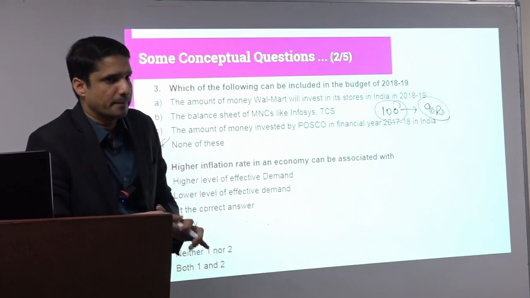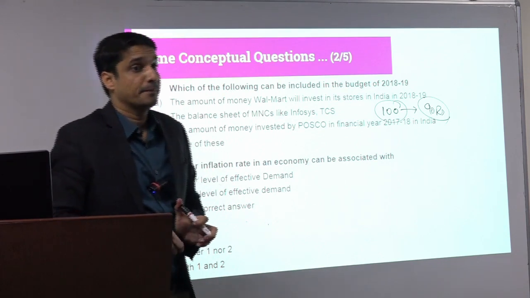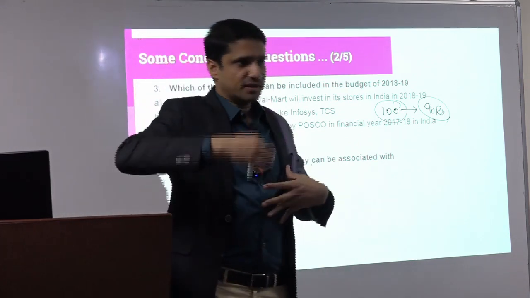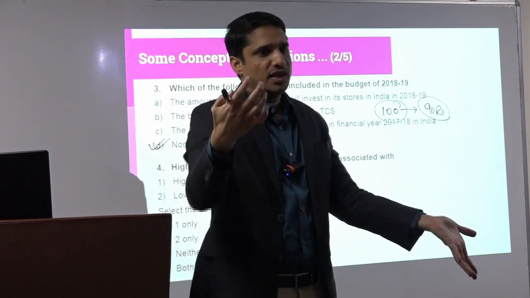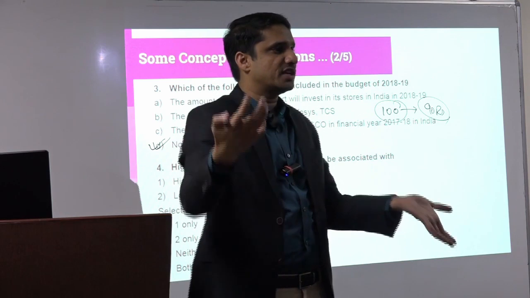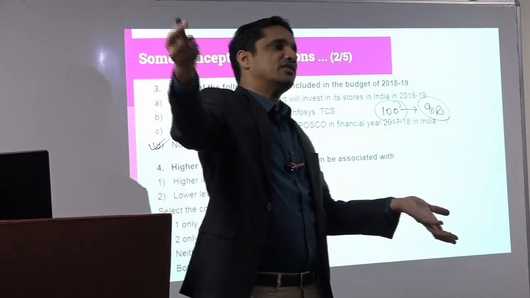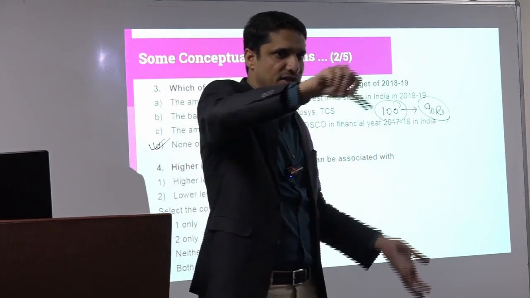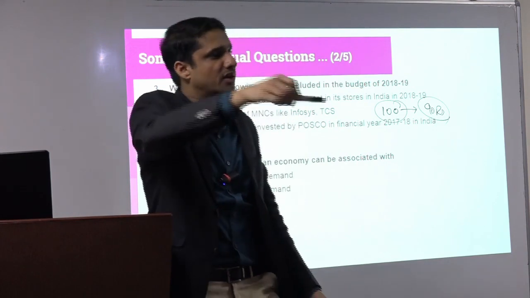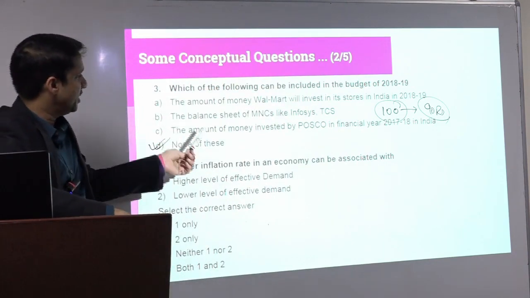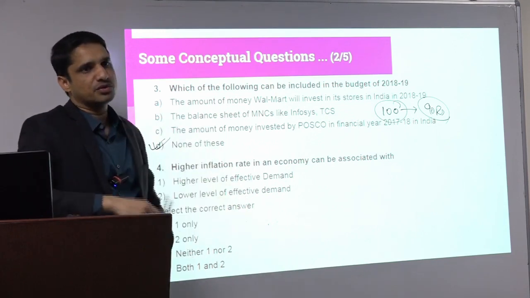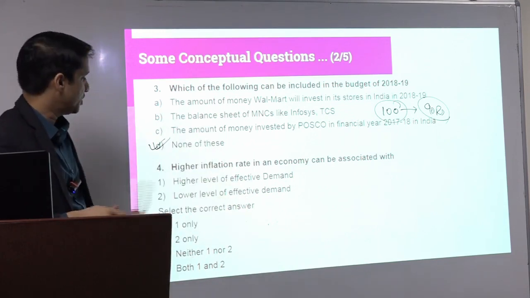What do you mean by budget? Budget is: I am the government, this is my receipt part, this is my expenditure part. So this is only related to the government expenditure and receipt. When Walmart is investing something in India, that comes under the balance of payment part and not the budget component. So first, second, third are budget items, and only the fourth one, none of the above. Next question.